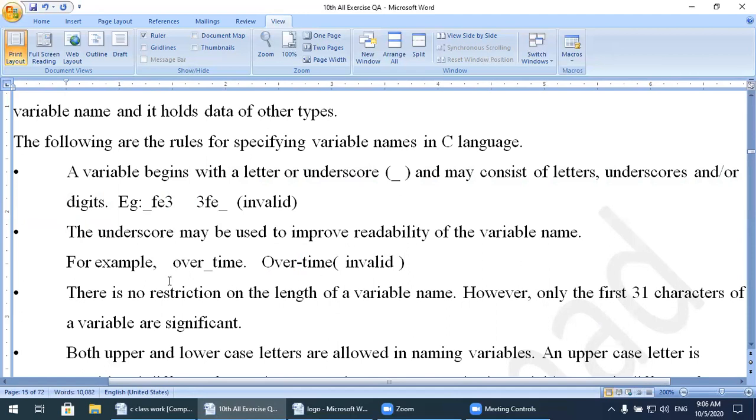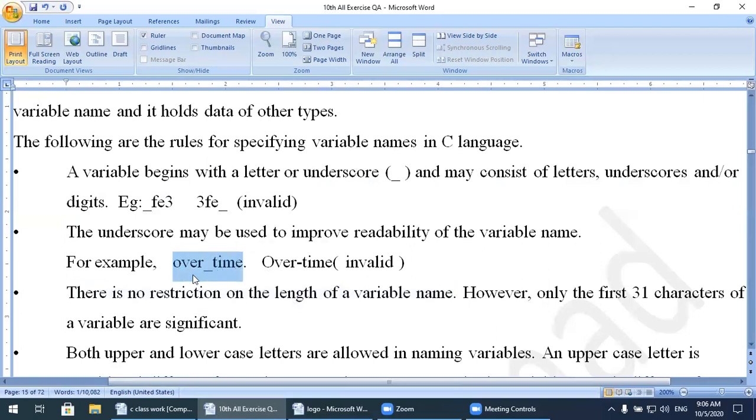Next one, there is no restriction on the length of a variable name. I told you in mathematics you use a single character for the variable, but in C language or C++ you can use multiple characters for a single variable name. Like this one, over_time.